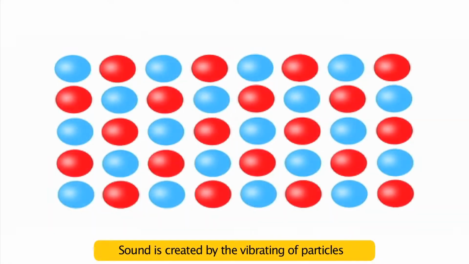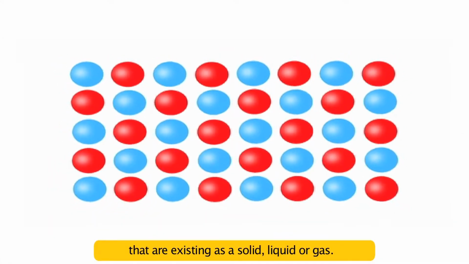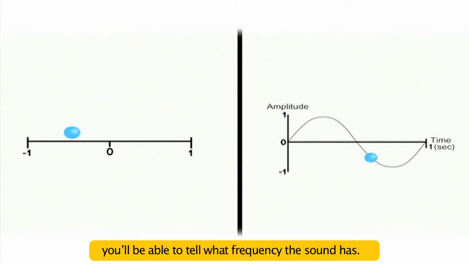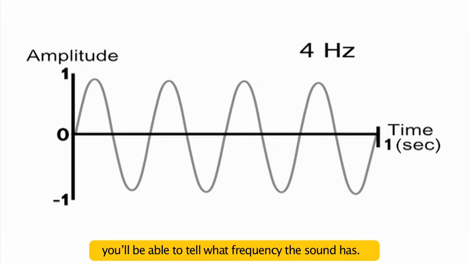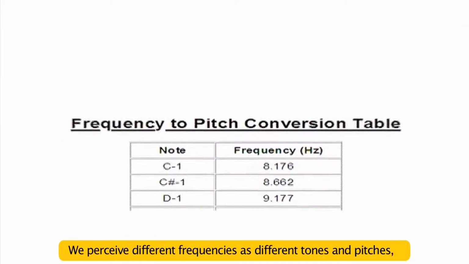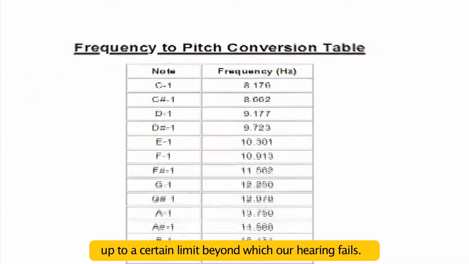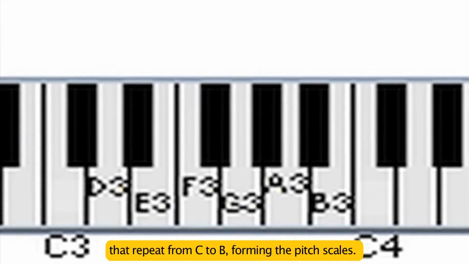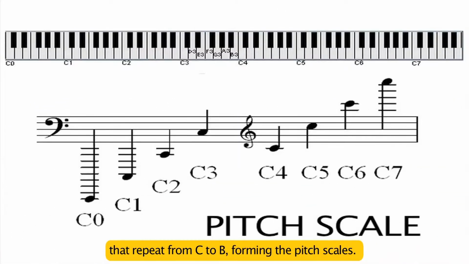Sound is created by the vibrating of particles that are existing as a solid, liquid or gas. And if you measure the speed of displacement of the particles, you'll be able to tell what frequency the sound has. We perceive different frequencies as different tones and pitches, up to a certain limit beyond which our hearing fails. The frequencies we hear are split into 12 notes that repeat from C to B, forming the pitch scales.